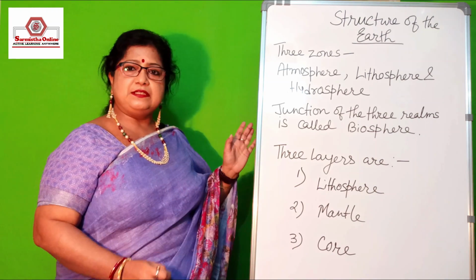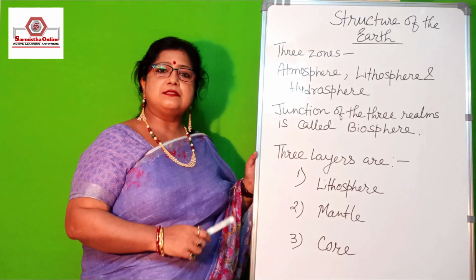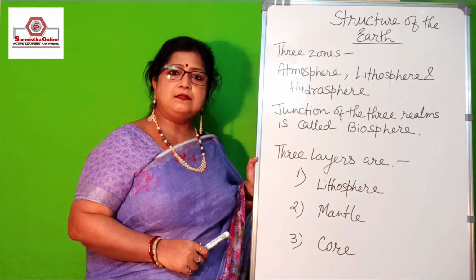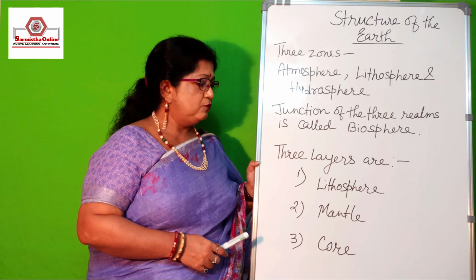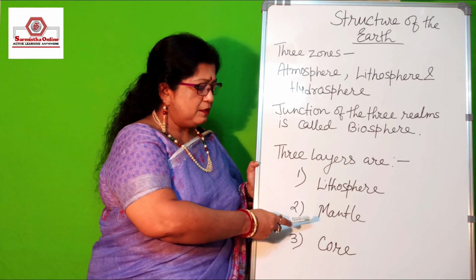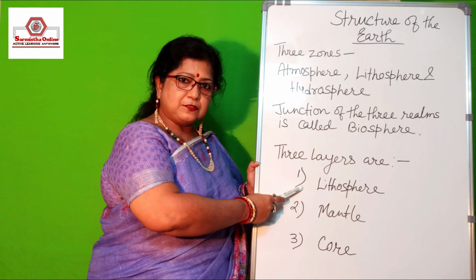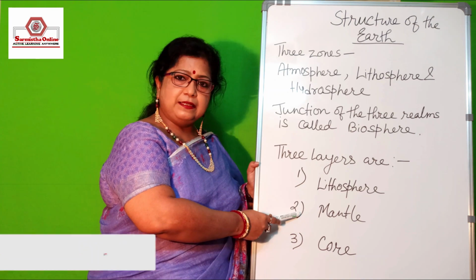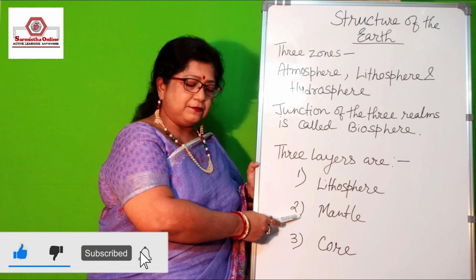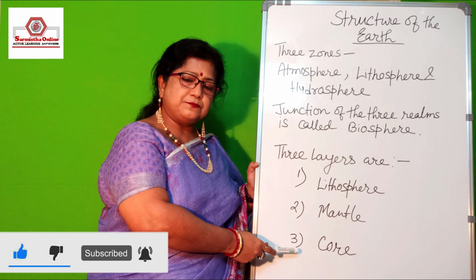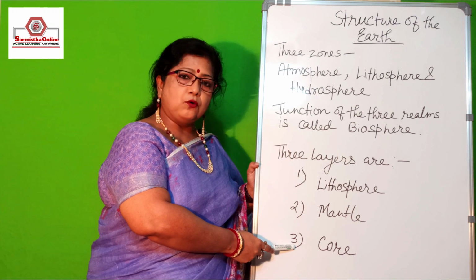Now, apart from these zones, if we consider the structure of the earth, it is divided into three distinct layers. Those are the lithosphere, the upper surface of rock; the mantle, the second layer further inside; and the innermost layer, called the core.